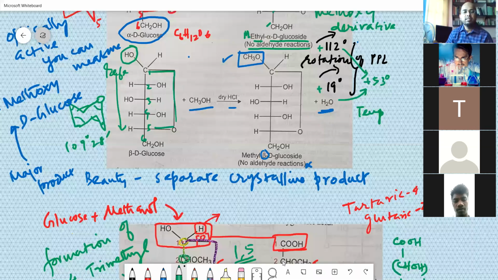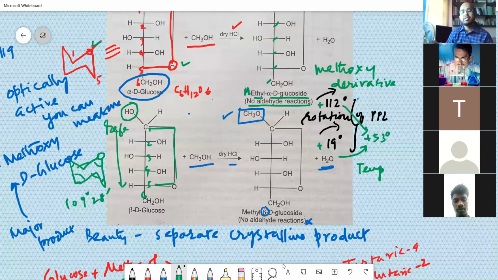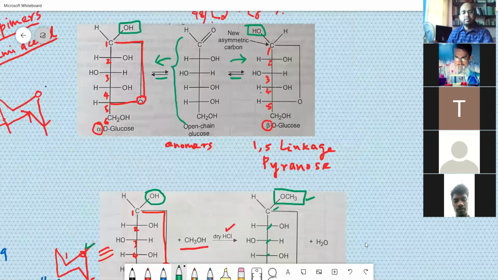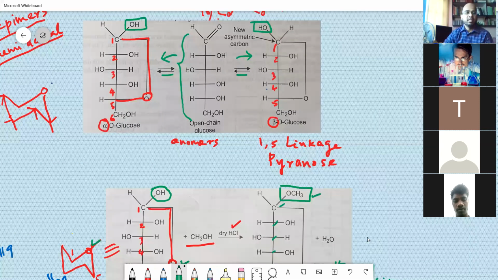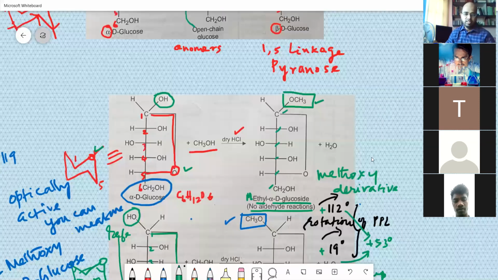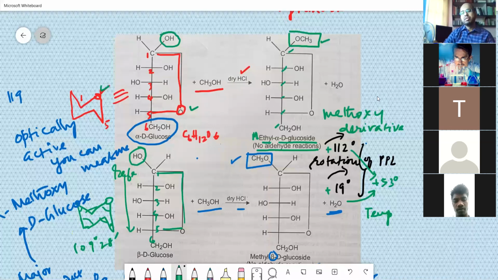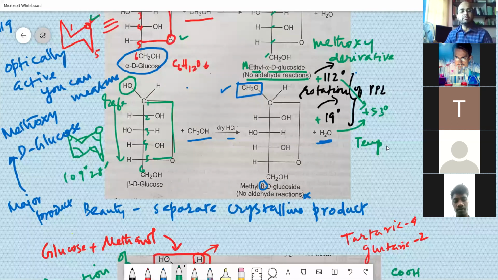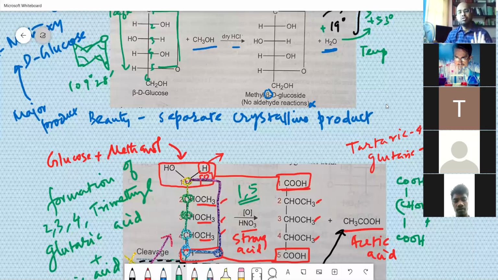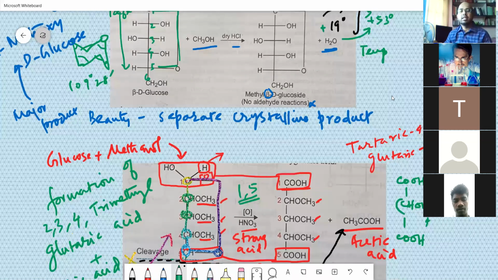In the first reaction, you have to write tautomerism, the hemiacetal formation, and then you have to write epimers, how this existed. These two are the epimers there. And then you prepared the methoxy derivative. Why we prepare the methoxy derivative is that it is easily separable in the crystalline form. So they can be identified by means of optical activity. And that suggested the presence of 2 forms of glucose. Write that, we have to write 1 OH on the left side, 1 OH on the right side.